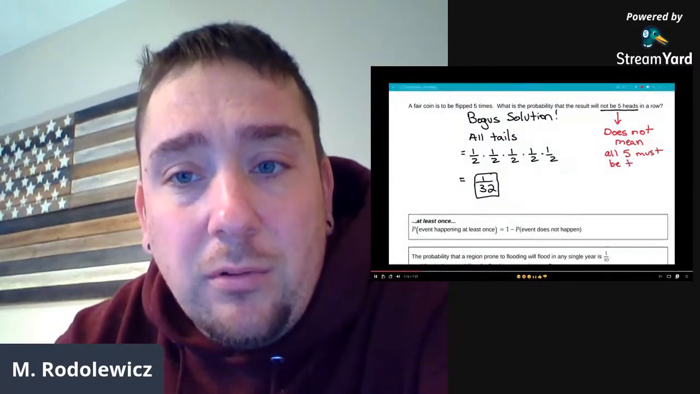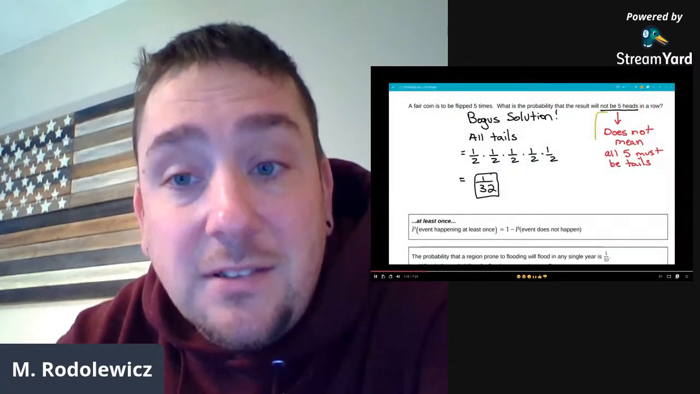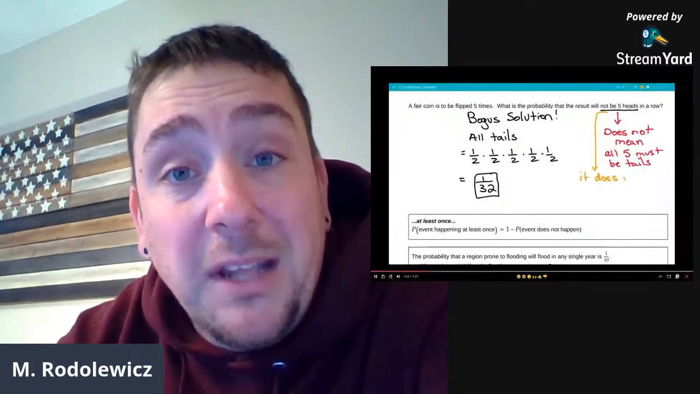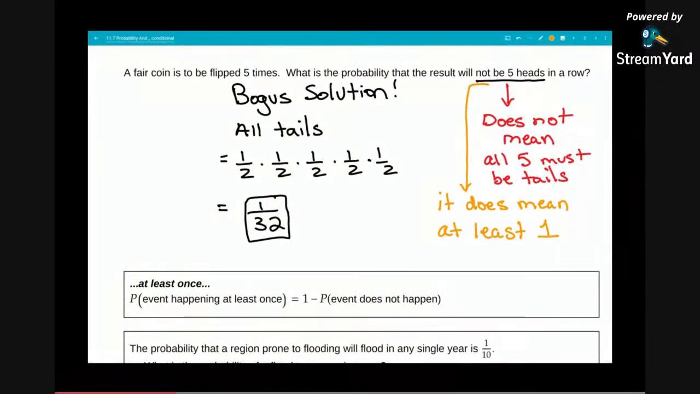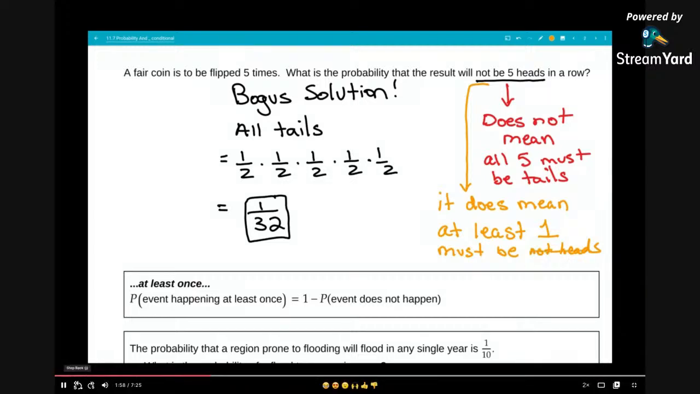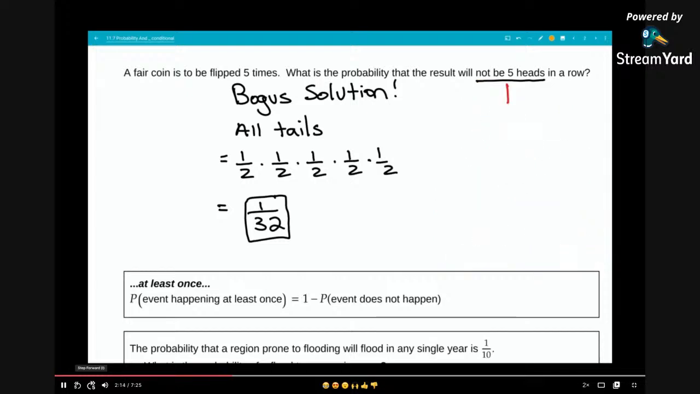Not getting 5 heads in a row does not mean they all have to be tails, but it does mean that we want at least 1 tails, or 1 must not be heads. But that's kind of weird to say, 1 must not be heads. I think most of us would just say 1 must be tails. All right, at least 1 must be tails. Maybe you get 2 tails, maybe you get 3 tails, but not all heads means at least 1 must be not heads, which is tails.